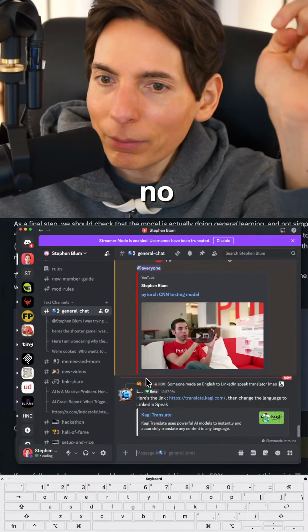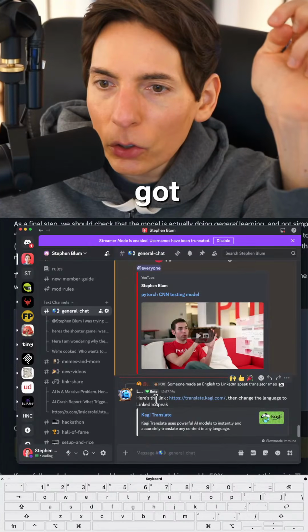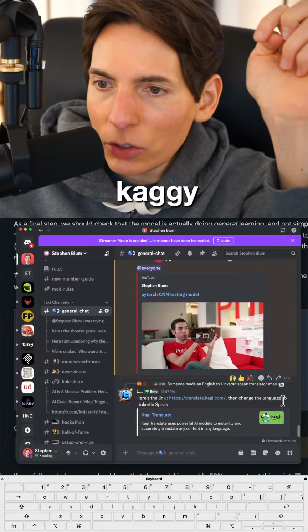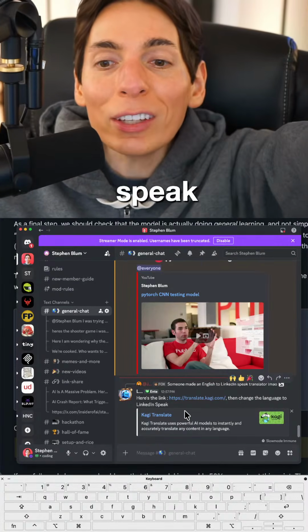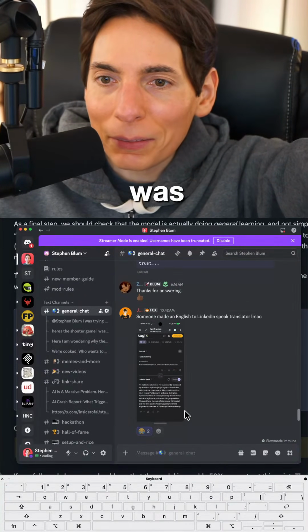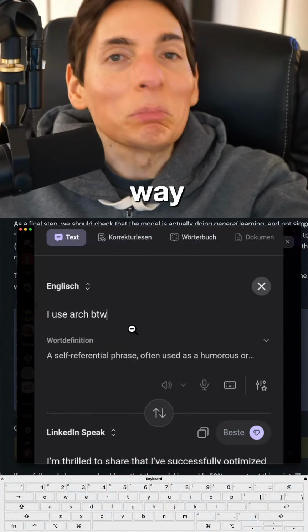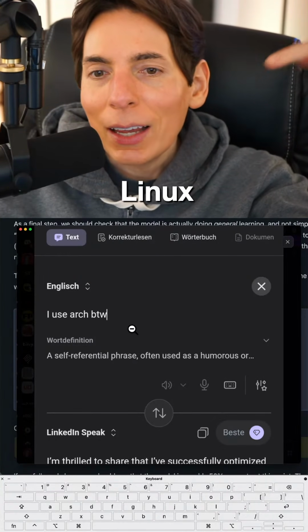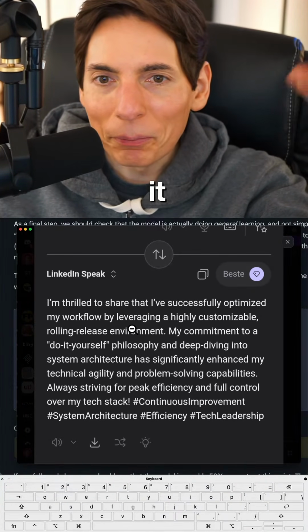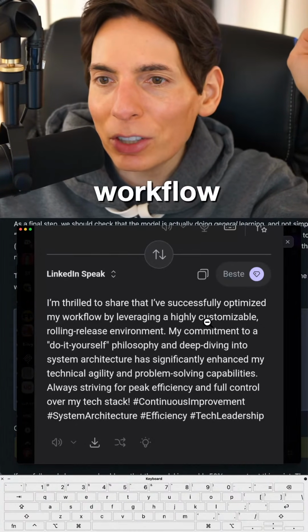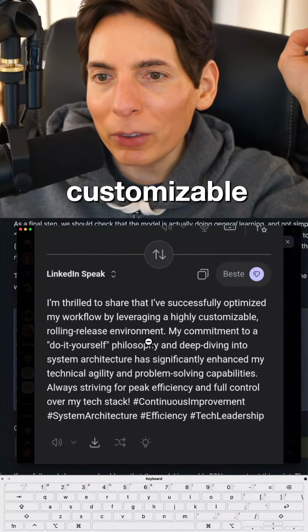All right, no worries. All right, what do we got here? Here's the link. Translate Kagi, then change language to LinkedIn Speak. Oh, yeah, I was seeing that earlier. That was funny. I use Arch, by the way, like you use Arch Linux, and then it translates it to, I'm thrilled to share that I've successfully optimized my workflow by leveraging a highly customizable rolling release environment.